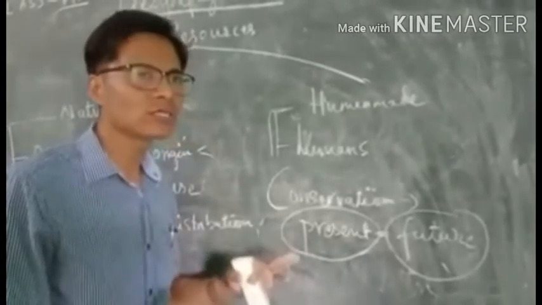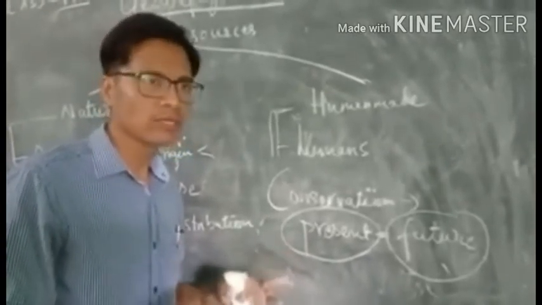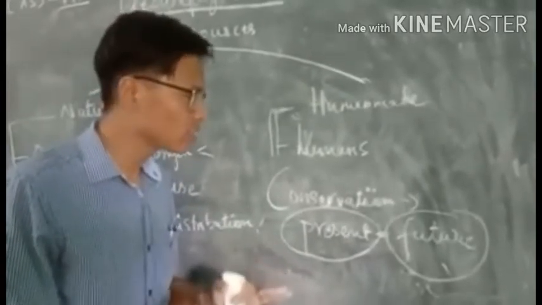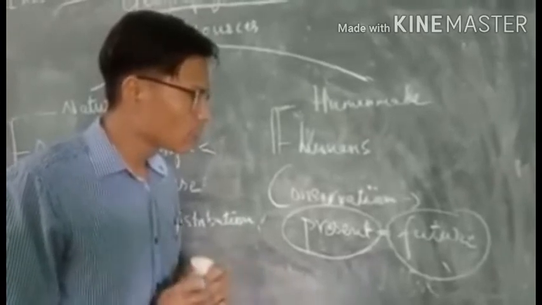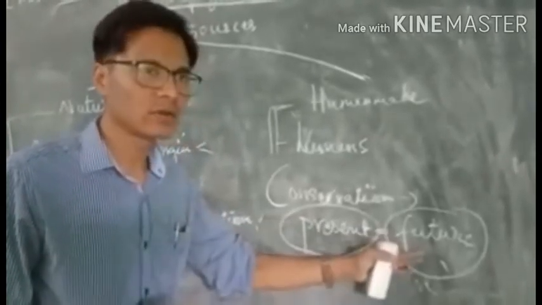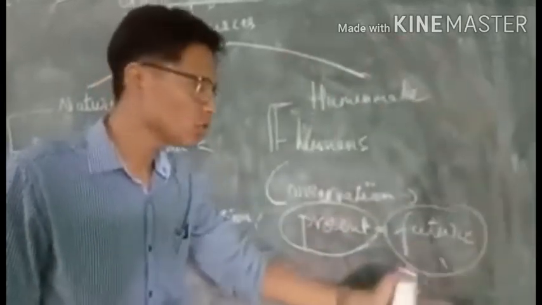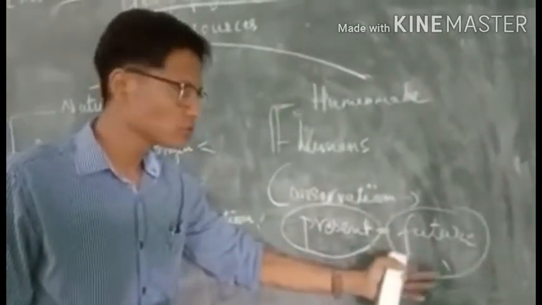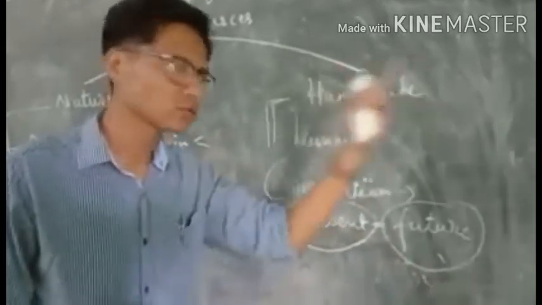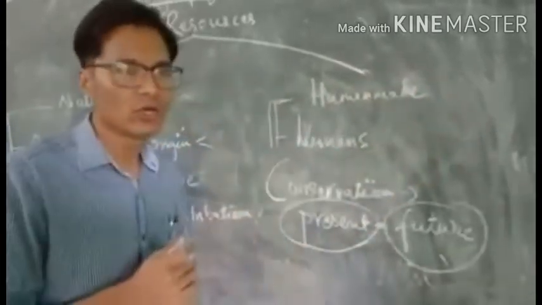The quality and quantity of the resources must not be tampered with, must not be made of bad or low quality for the future generation. The future generation that comes after us should also have the opportunity to use those resources. So we have to think not only about the present but also the future. In that sense, we have to use the resources.